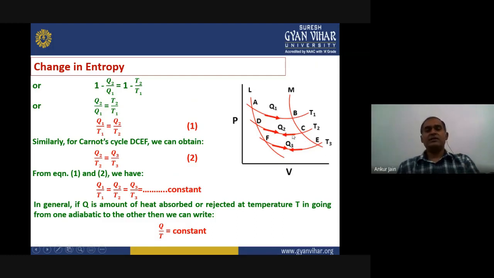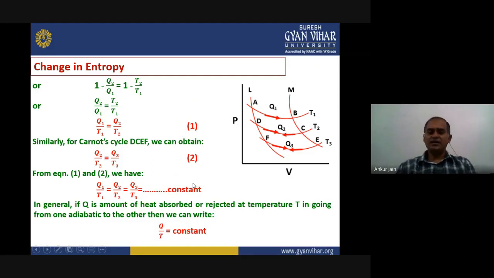Here, Q2 heat is absorbed and Q3 heat is rejected to the sink at temperature T3. The source temperature is T2. So T2 and T3 are the two different temperatures. Similar to the first cycle, we can write the expression for this cycle as Q2 upon T2 equals Q3 upon T3. So if we compare equation 1 and equation 2, what we get is Q1 upon T1 equals Q2 upon T2 equals Q3 upon T3, and so on. That should be equal to a constant.